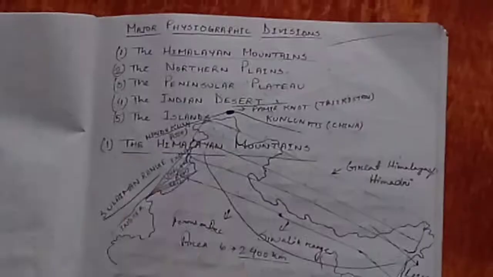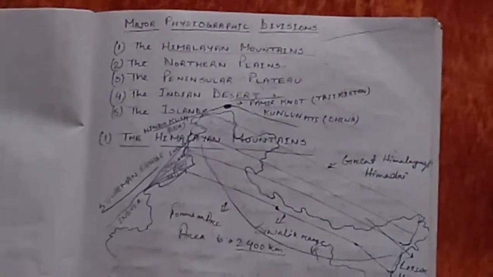This is Anamika Talukdar and today I am going to discuss the Himalayan mountains, a little description about the Himalayan mountains. In my previous video I explained the formation of Himalaya. Go through the video if you have not gone yet. I tried to explain how it is formed, and today I am going to give a rough sketch of how the Himalayas stretch from east to west and what the longitudinal and latitudinal divisions of Himalaya are. I have made a rough sketch of it, so I'll explain it here.